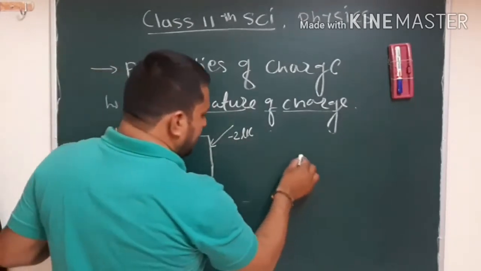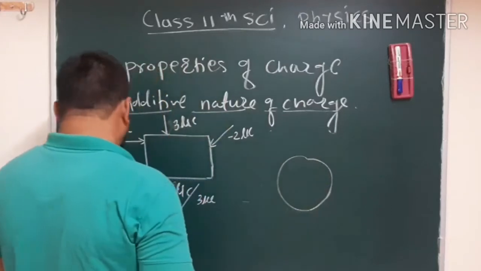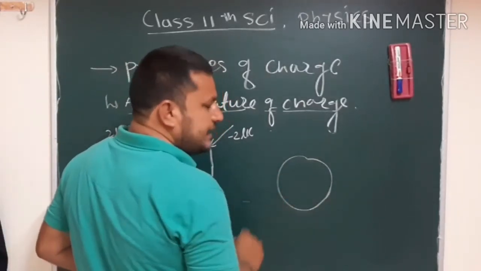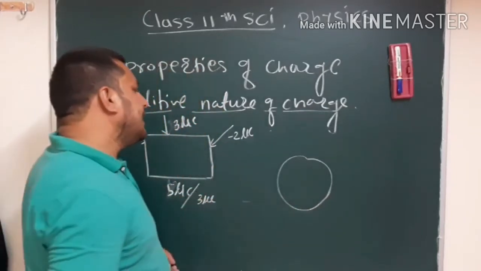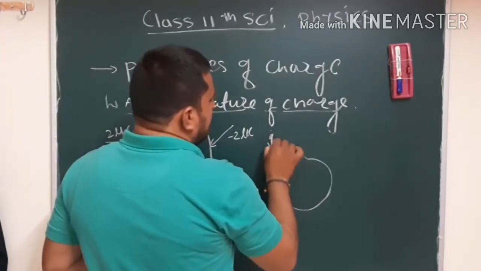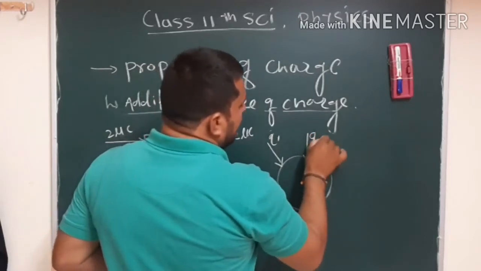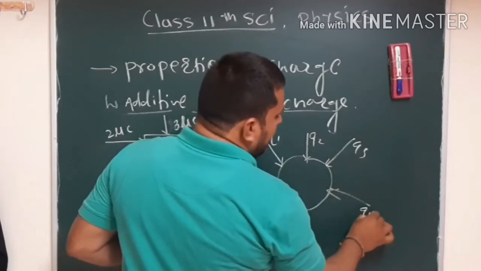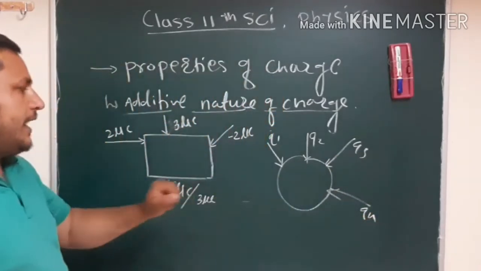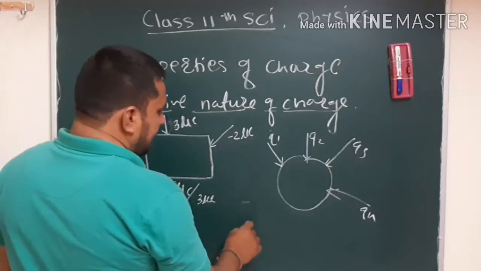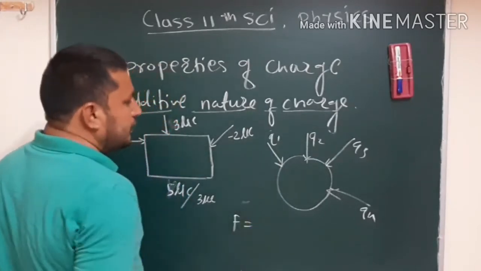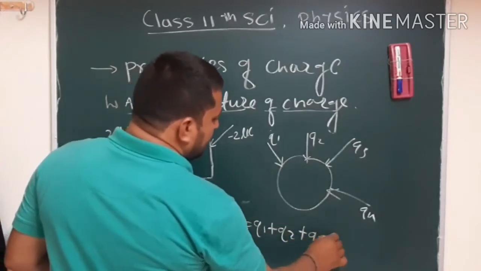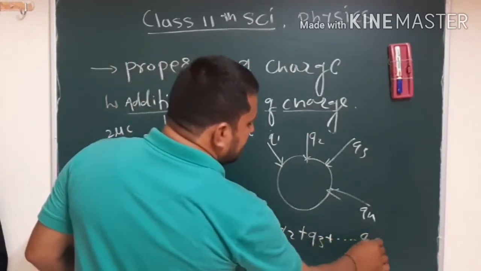Let's take one more example. Suppose this is a body. Before applying any charge on that body, this body is completely electrically neutral. Suppose I apply charge Q1, then Q2, then Q3, up to Qn. So the total is Q1 plus Q2 plus Q3 up to plus Qn.